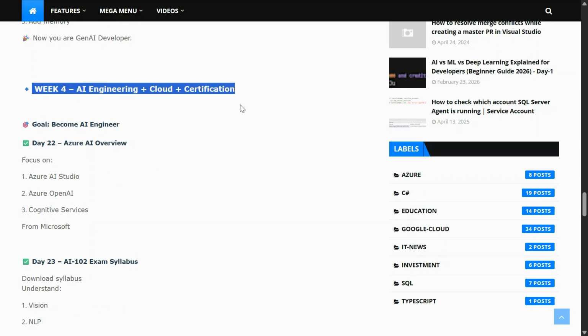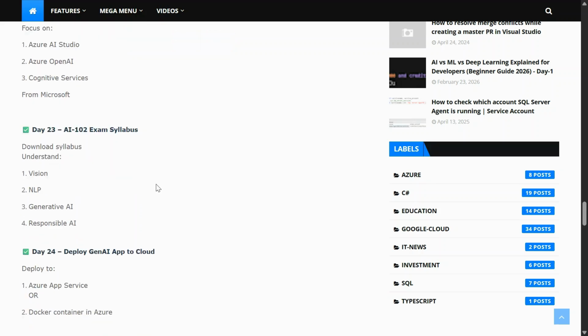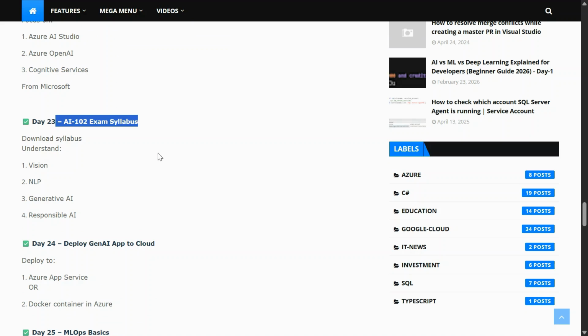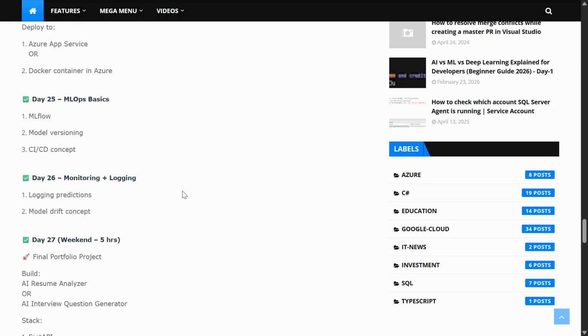And then in week 4, we start to prepare for AI engineering, cloud and certification. To become an AI engineer, we also need to understand Azure AI overview, and the exam syllabus for AI-102. We need to go through that. Deploy generative AI app to cloud, MLOps basics.